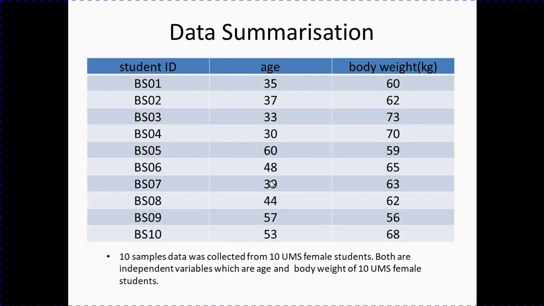So this is the data summarization. From this data summarization, we can see 10 sample data were collected from 10 UMS female students. Both are independent variables, which are age and body weight of the 10 UMS female students.